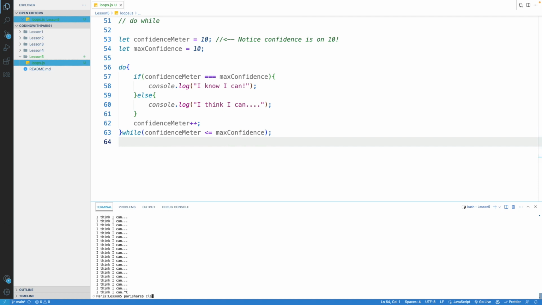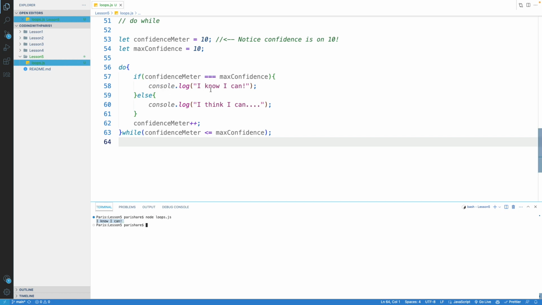Okay. So we're going to run this first. So clear our console, and then we'll run the code here. And you'll see here that it ran once and then exited. Isn't that interesting? So let's talk about what's going on here, okay? Our confidence meter started at 10, which in the other version would have meant that this didn't run. But you'll see here, even though these are both 10, the code did say right away, because it had max confidence to begin with, I know I can, and then exited.